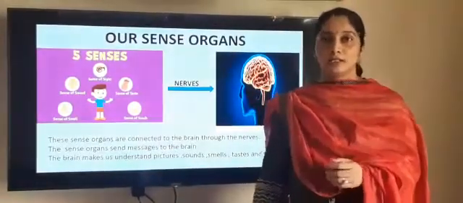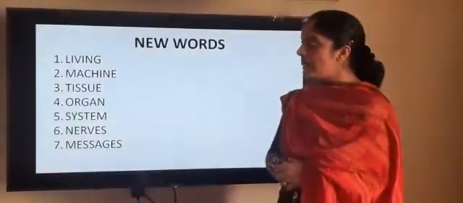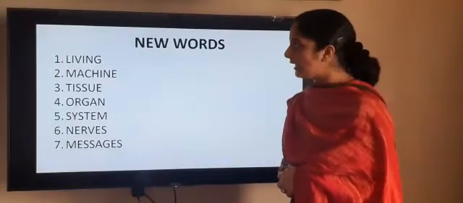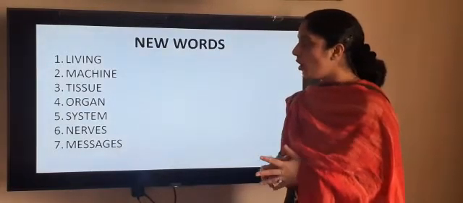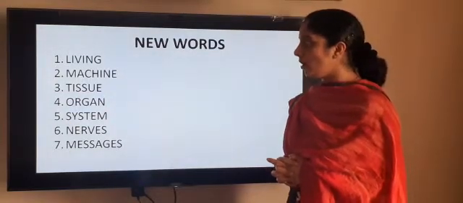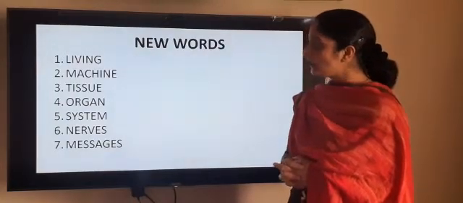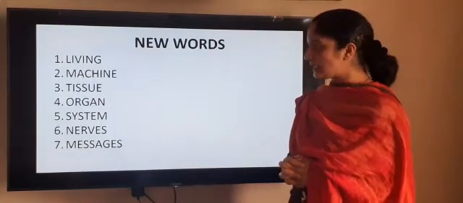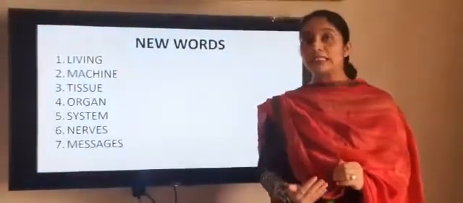So children, this is all about the sense organs, and whatever we have done till now, we'll just go through the new words. Living, L-I-V-I-N-G, living. Machine, M-A-C-H-I-N-E, machine. Tissue, T-I-S-S-U-E, tissue. Organ, O-R-G-A-N, organ. System, S-Y-S-T-E-M, system. Nerves, N-E-R-V-E-S, nerves. Messages, M-E-S-S-A-G-E-S, messages. So this is all about the introduction of this lesson.